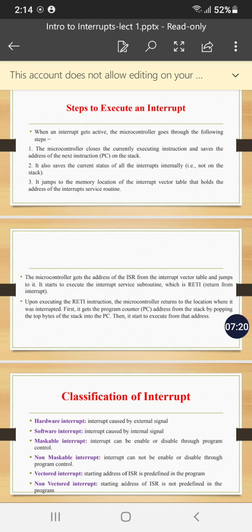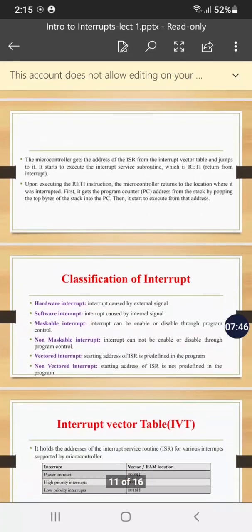Our execution was interrupted at line number 13. After popping up the address of line number 13, my processor will jump to that address. He will fetch the code of line number 13, and my execution will resume back. This entire process is called interrupt handling, or the steps to execute the interrupt.